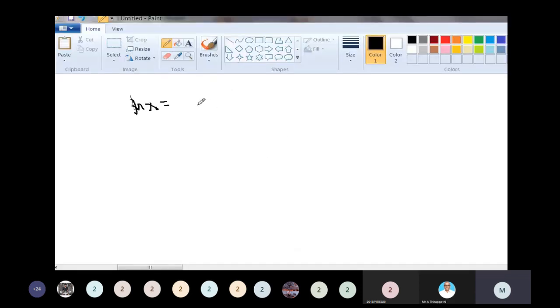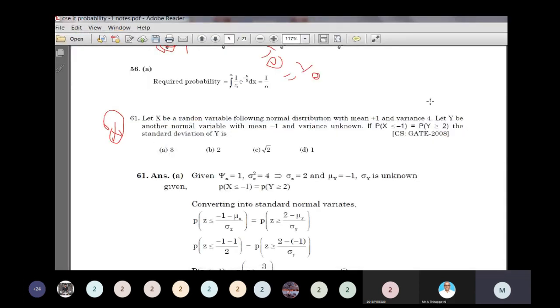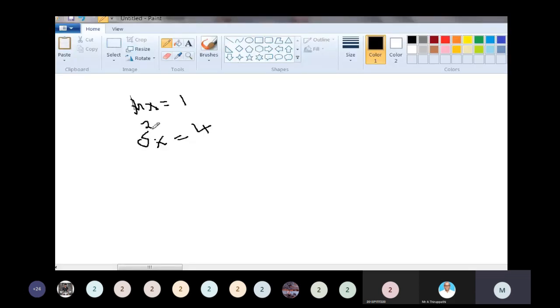First write down the mean of the random variable, mu x. Mu x, the mean of x, is equal to 1, and the variance is 4. Sigma x squared is 4. What is the variance?